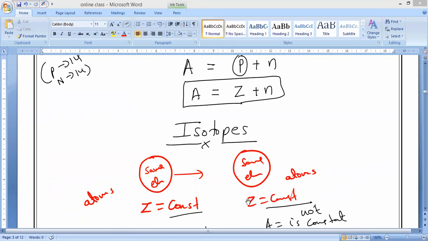So isotopes of an element have the same atomic number, which means they contain the same number of protons.